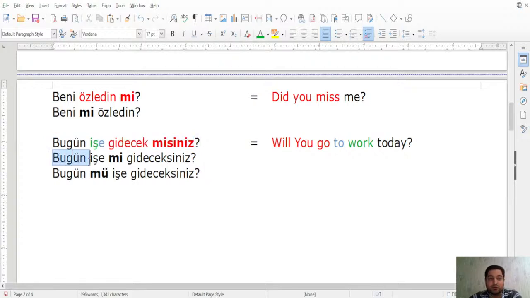In the second example, bugün işe mi gideceksiniz? I'm asking whether you're going to work today or some other place. Okay? Bugün işe mi gideceksiniz? Yoksa okula mı? Or to school. So I already know that you will go somewhere, right? Gideceksiniz, but I'm not sure where. Therefore I'm asking, bugün işe mi gideceksiniz? Are you going to work today?